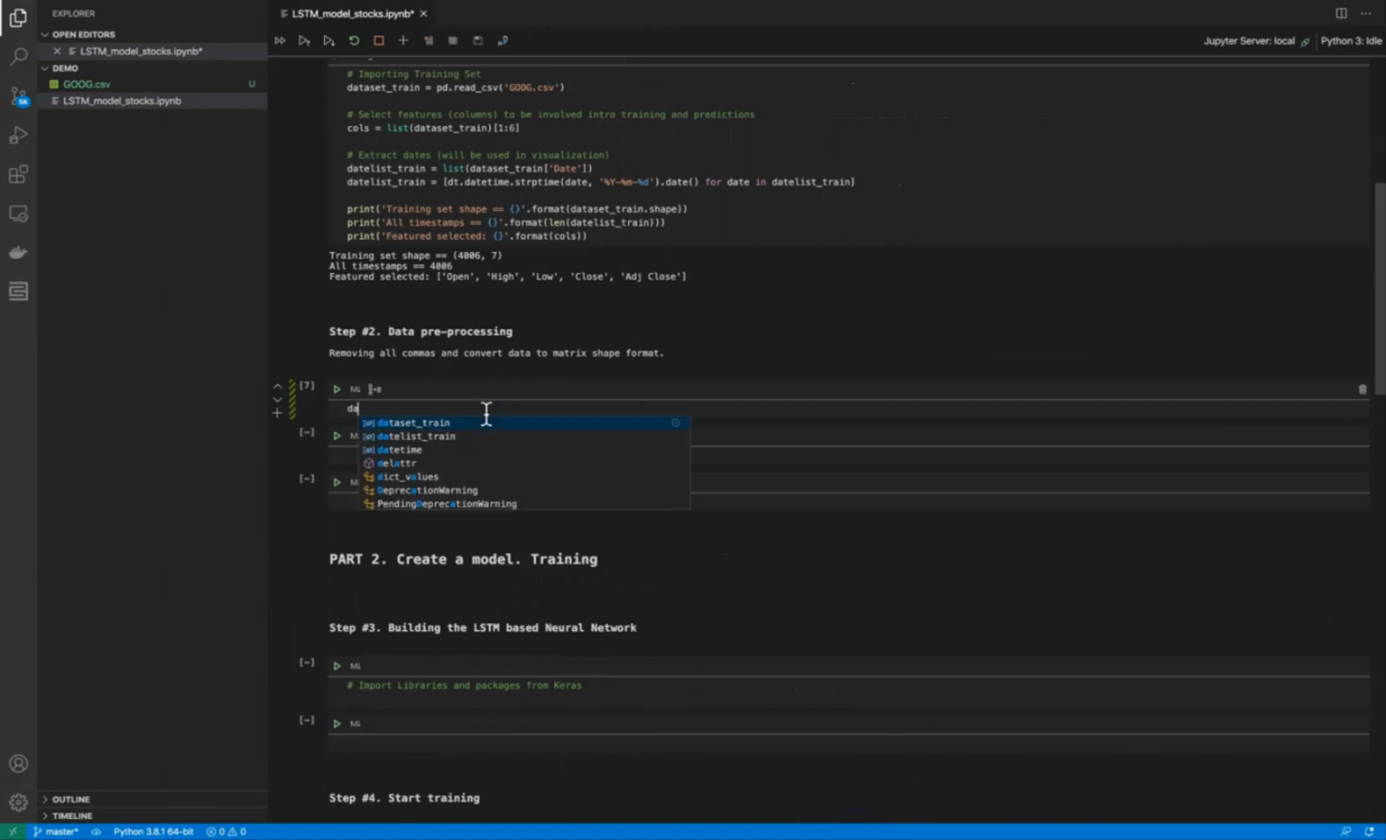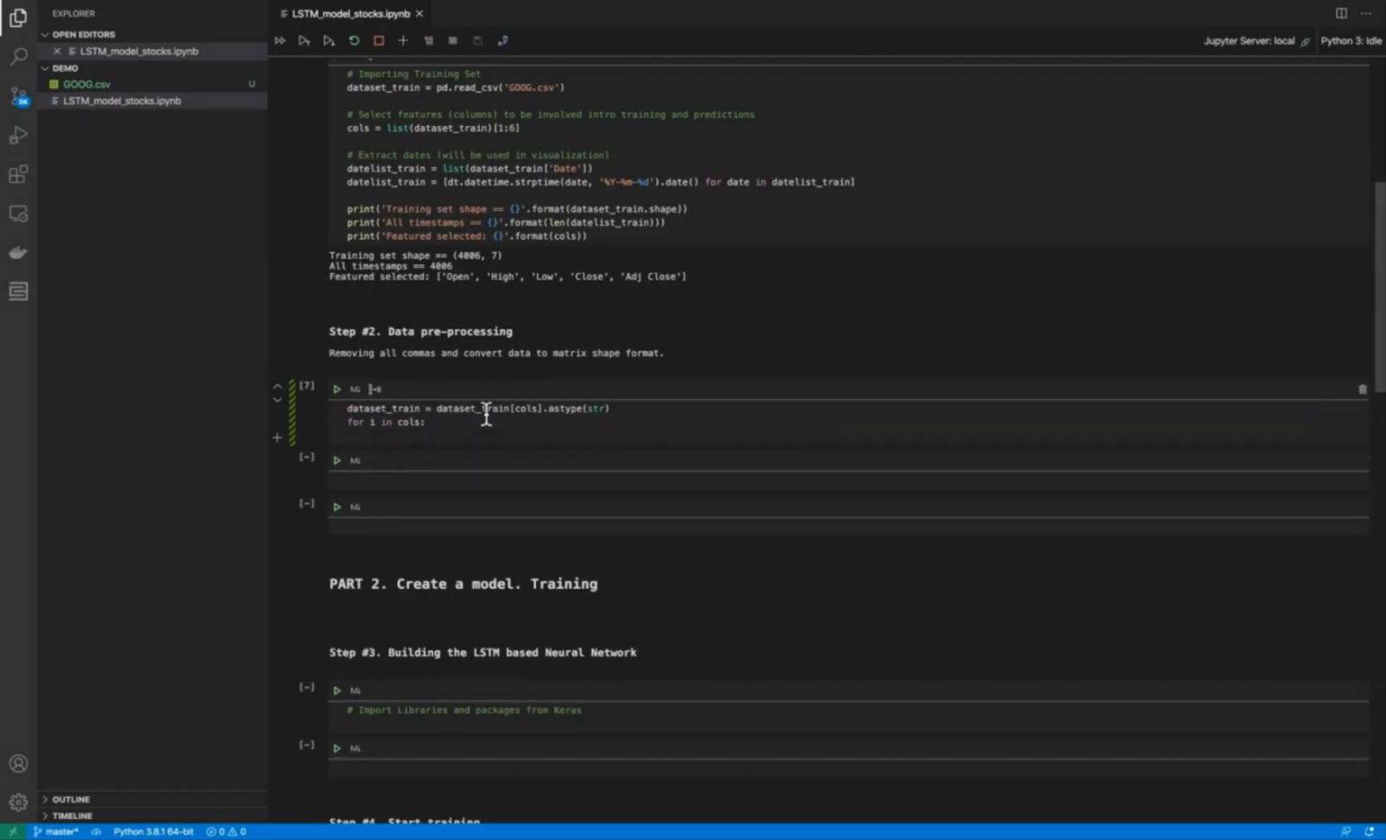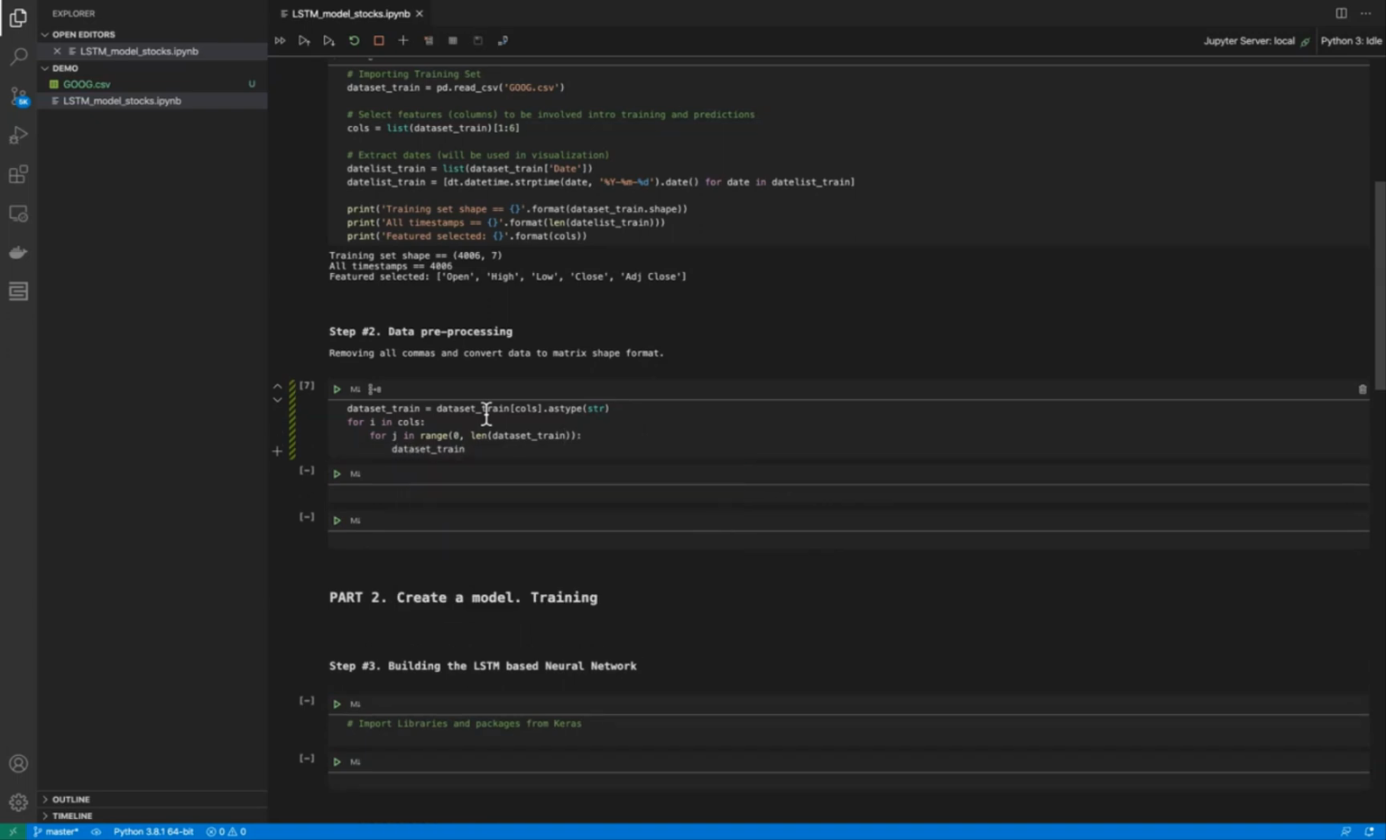In step number 2, we'll perform data preprocessing. We remove all commas and convert data to a matrix shape format. In the very beginning, we should be sure that our column names have a string format. Then we have to remove all commas from column names. For this, we will iterate through each column to remove the commas.